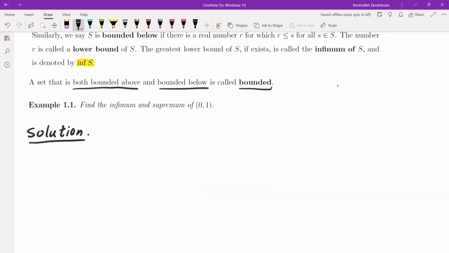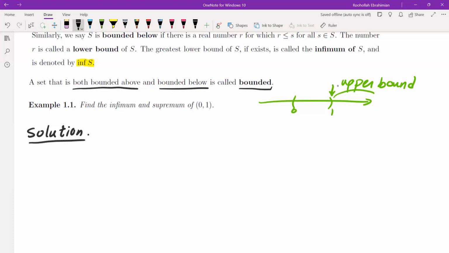If you think about the set from 0 to 1 intuitively, everything above 1 is an upper bound, and the smallest of them is in fact the number 1. In order to show 1 is the supremum, we have to show two things. First, 1 is an upper bound, and second, nothing less than 1 is an upper bound.